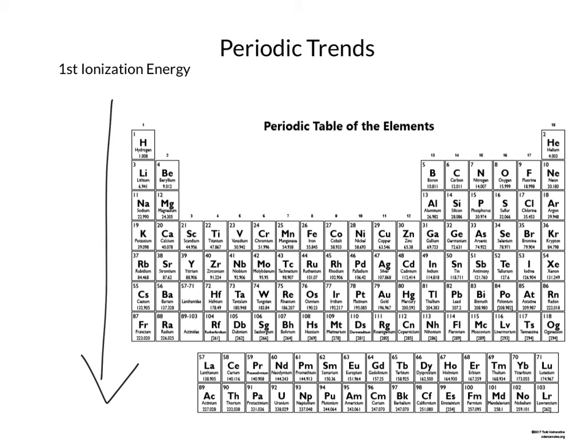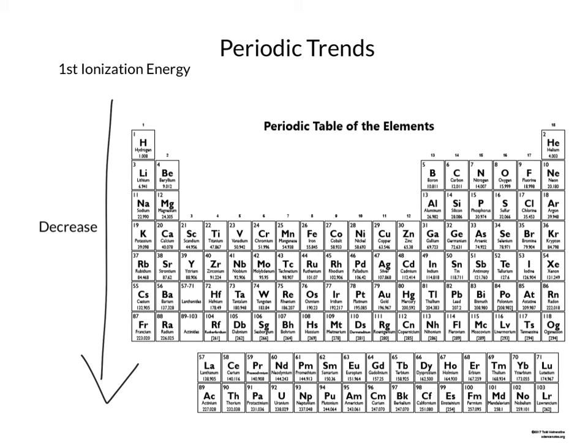So as we go down this group, because of this increase in size, the pull gets weaker and weaker, and that means that we're going to see a decrease in our first ionization energy. So this is an opposite trend to the atomic radius, which again makes sense because the bigger the atom gets, the weaker the pull from the nucleus is going to be on those valence electrons.